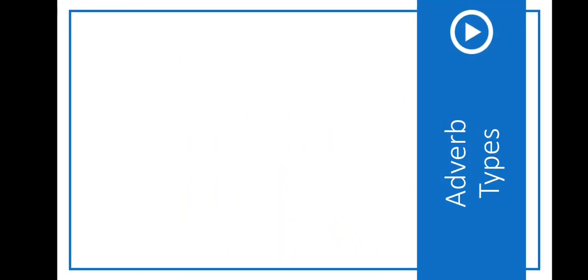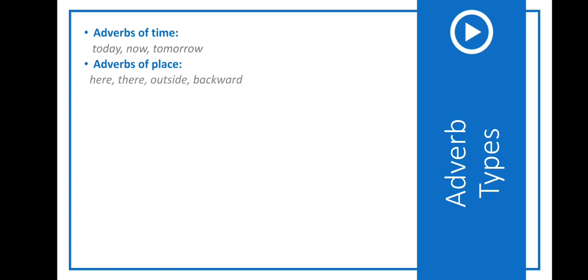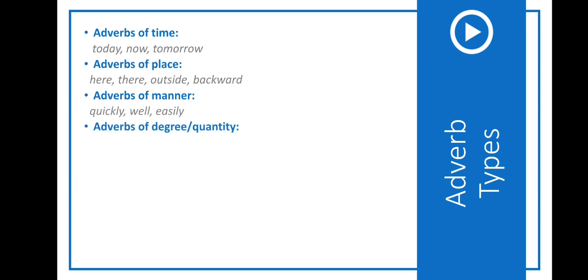Anyhow, sometimes, nowhere. Now let's have a look at the adverb types. There are adverbs of time, for example, today, now, tomorrow, or adverbs of place: here, there, outside, backward. There are adverbs of manner as well: quickly, well, easily. Adverbs of degree and quantity: very, too, much, enough, nearly, almost. For example, very well, too well, well enough.